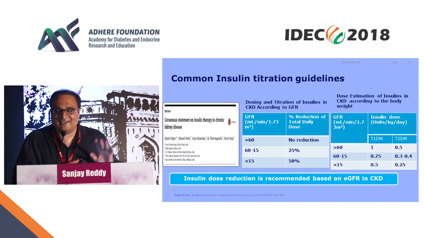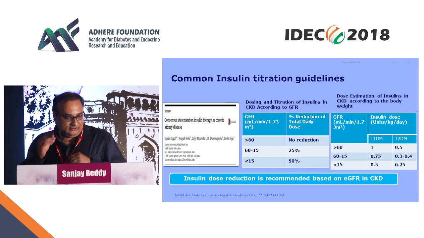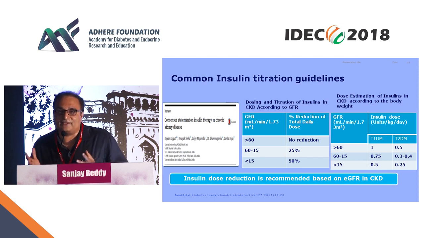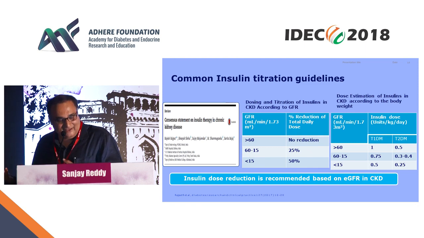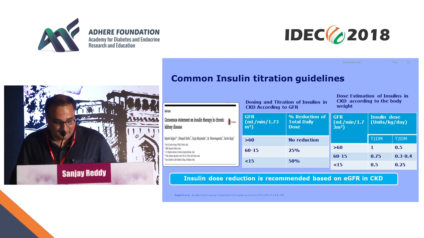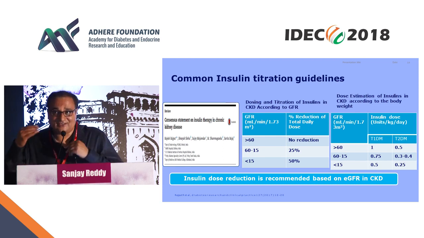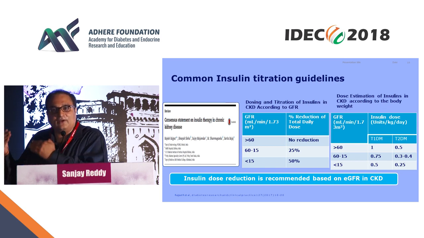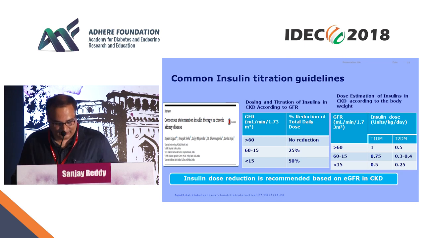So this is from an Indian study, a review article written by Dr. Rajesh, Dr. Sarita Bajaj and others, which recommends that if the eGFR is greater than 60, there's no need to reduce dosages, but between 60 and 15, there is a 25% decrease, and if the GFR is less than 15, you have to decrease the dosage of insulin by 50% of what the patient was getting previously, or even if you want to start, the dosages are half and quarter depending on the GFR of that particular patient.